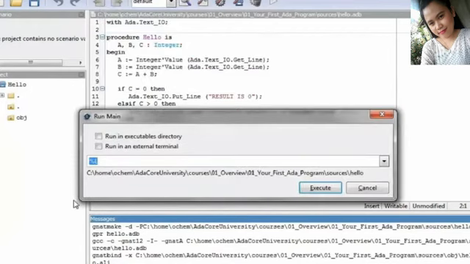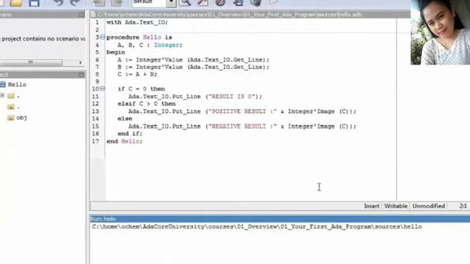I'm going to build again, and this time it runs Hello. I get a window with options that I can configure, but again here defaults are fine. I'm just hitting execute. This opens a console within GPS that is going to allow me to interact with the application. Let's see how it works.